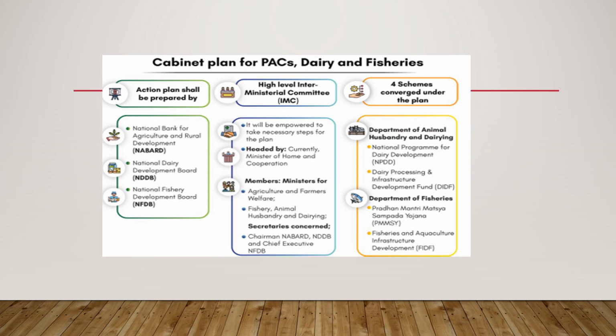Then four schemes covered under this plan, which is Department of Animal Husbandry, and under Development of Animal Husbandry and Dairy, we have National Program for Dairy Development and Dairy Processing and Infrastructural Development Fund. Then we have Department of Fisheries, Pradhan Mantri Matsya Sampada Yojana and Fisheries and Aquaculture Infrastructural Development Fund (FIDF).